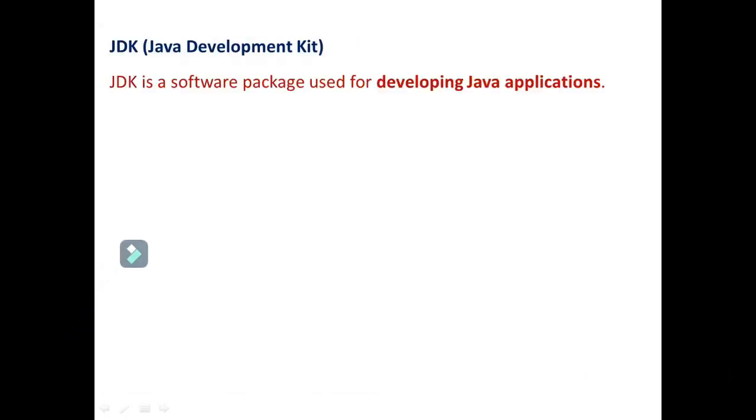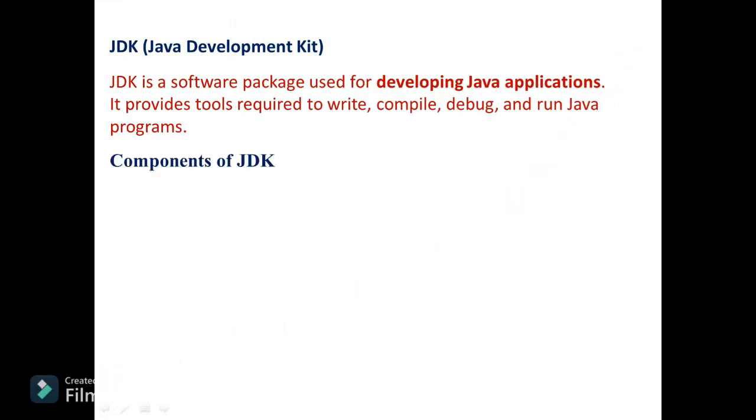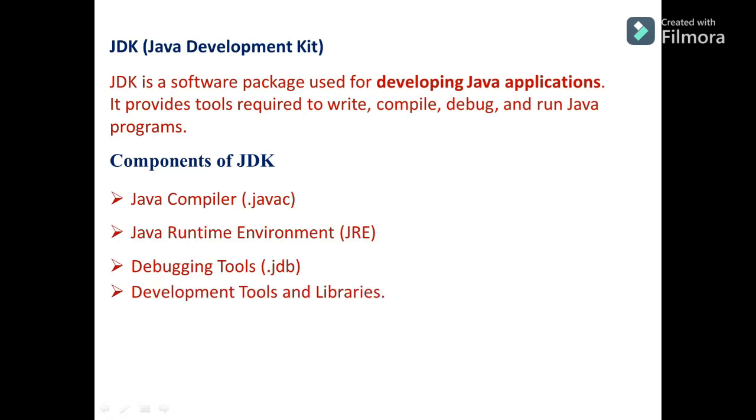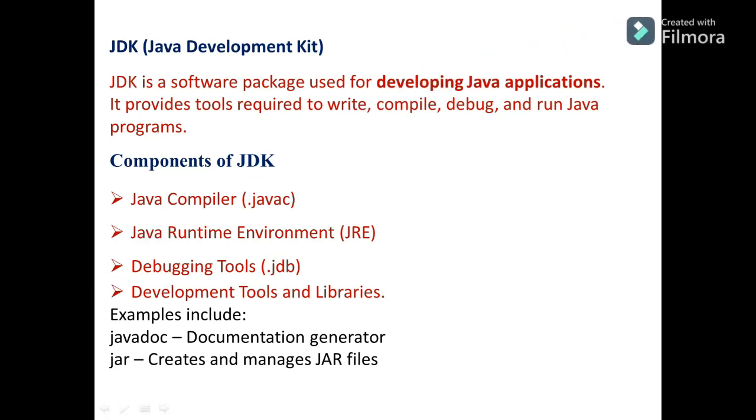Java Development Kit. It is a software package used to develop Java applications. It provides the tools required to write, compile, debug, and run Java programs. The components of JDK include the compiler, runtime environment, debugging tools, development tools, and libraries. For example, it includes a documentation generator, jar files, which are used to package and compress files, and debuggers.